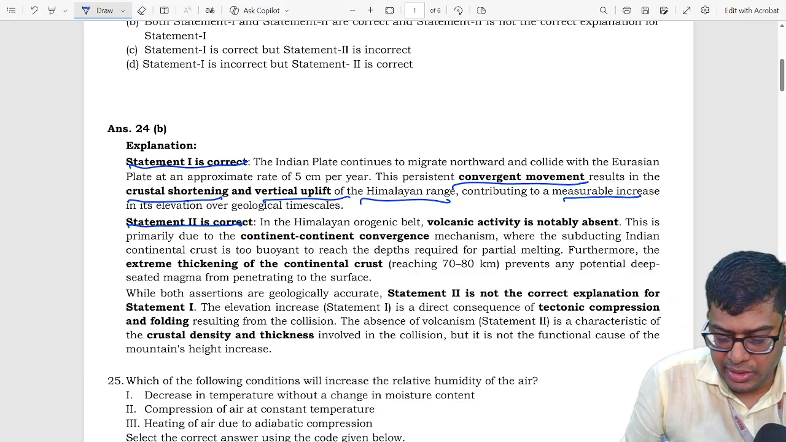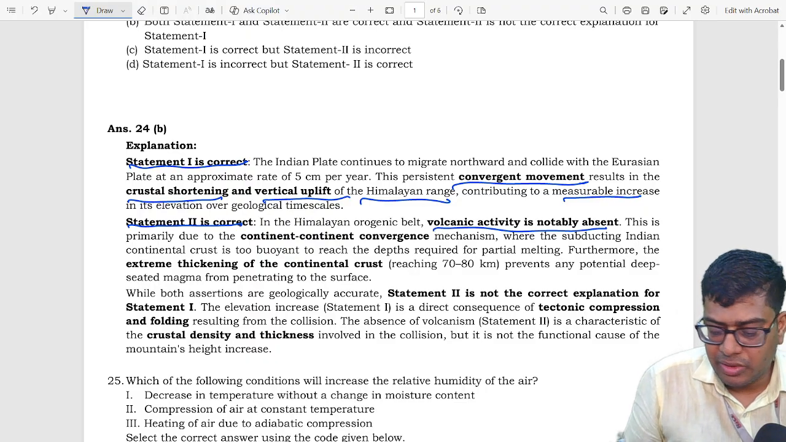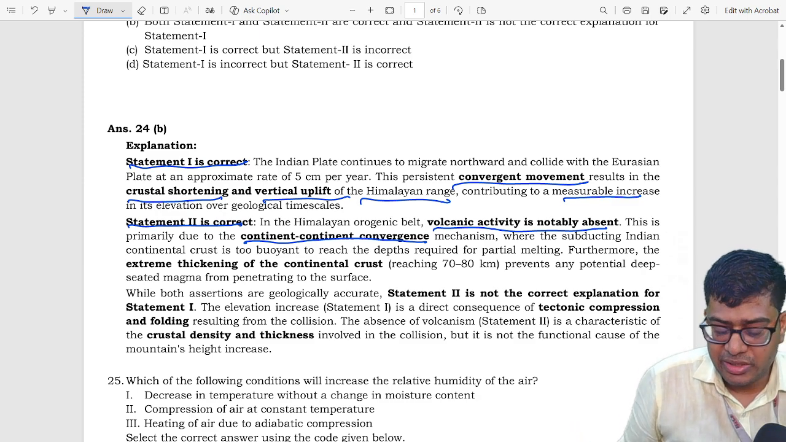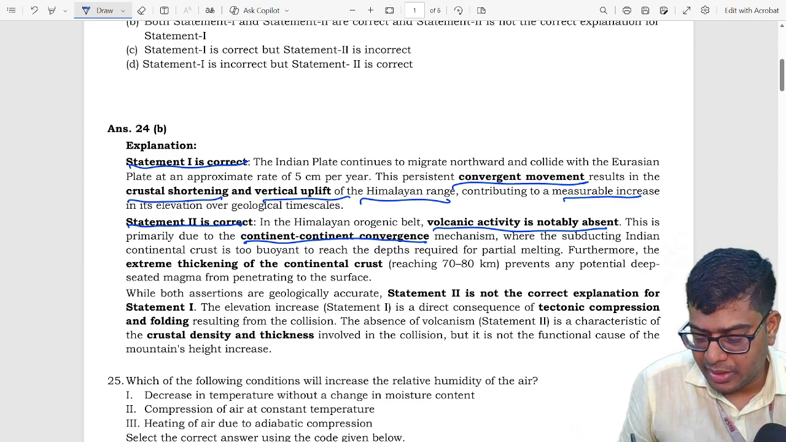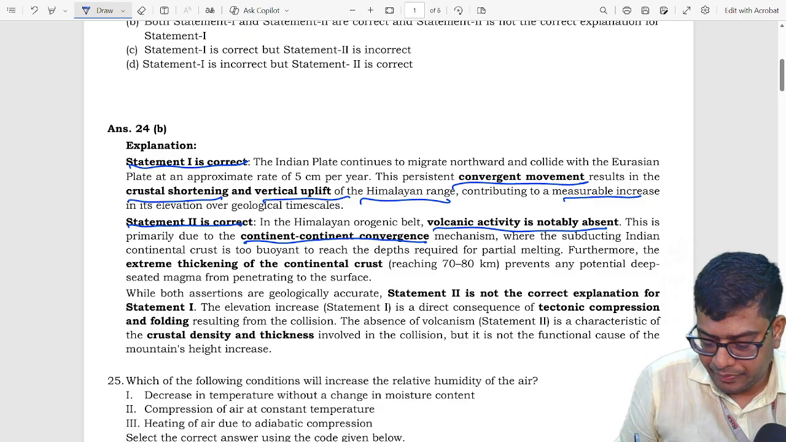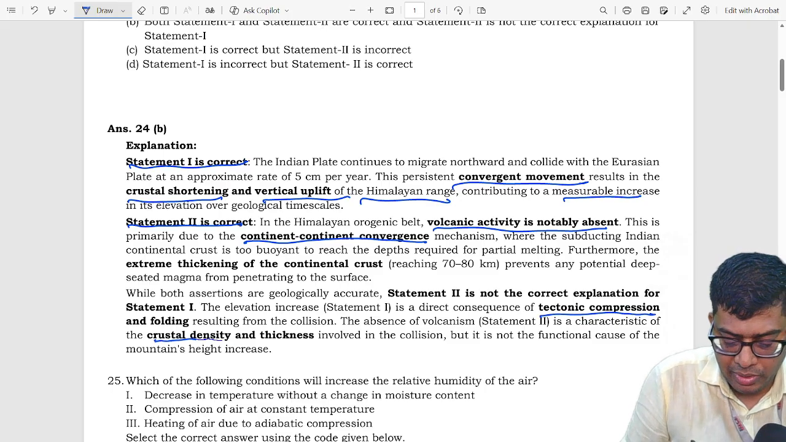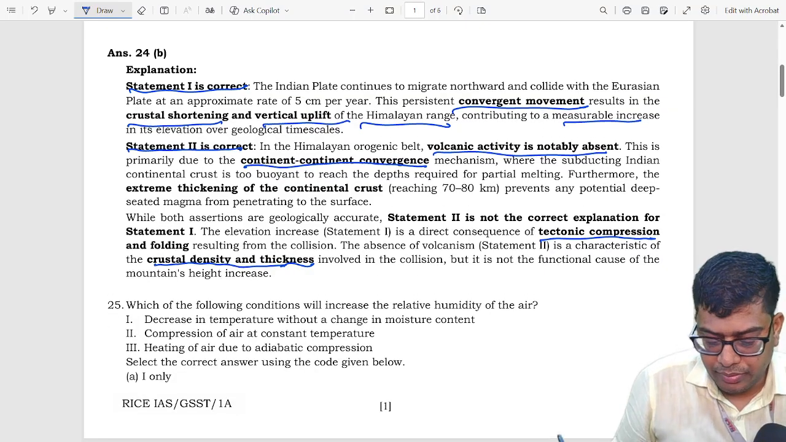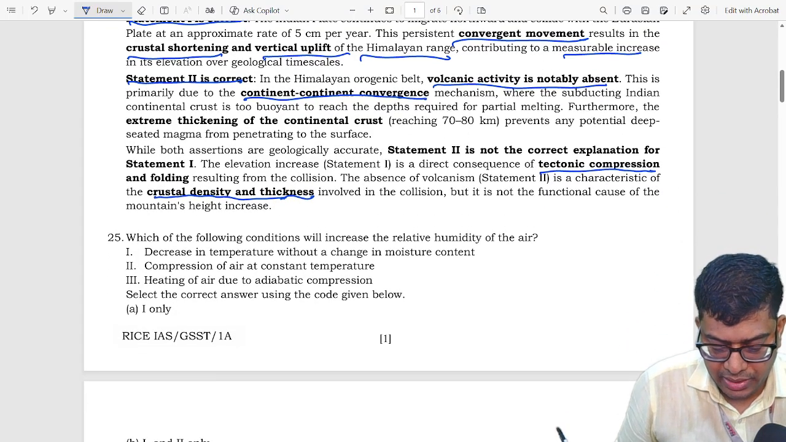Statement 2 says volcanic activity is notably absent in continental convergence. So both statements are correct, but statement 2 doesn't justify statement 1, because statement 1 is about tectonic compression and statement 2 is about crustal density and thickness. So B is the correct explanation. B is the correct answer.